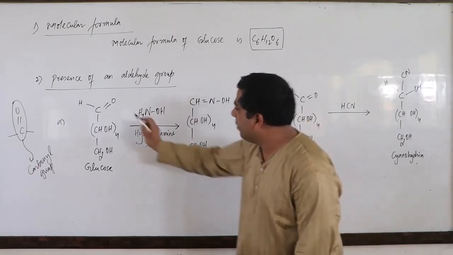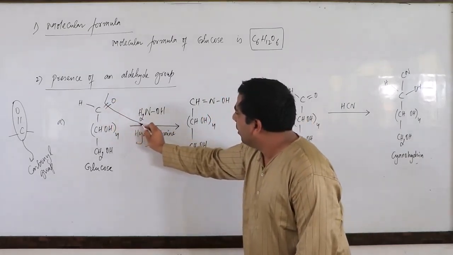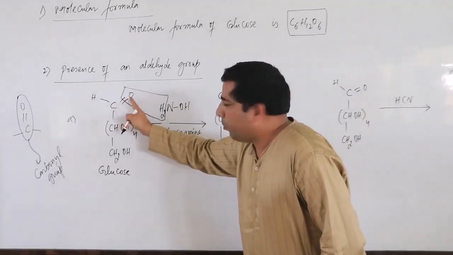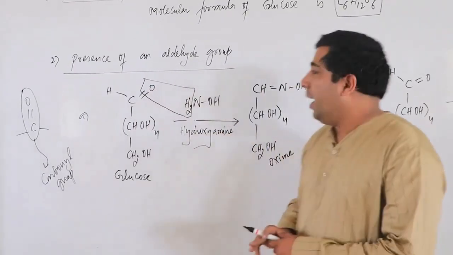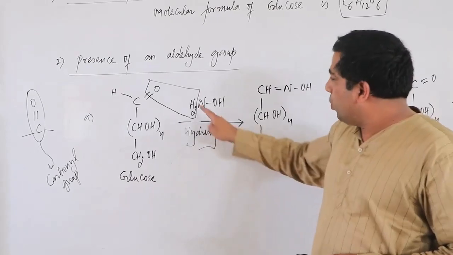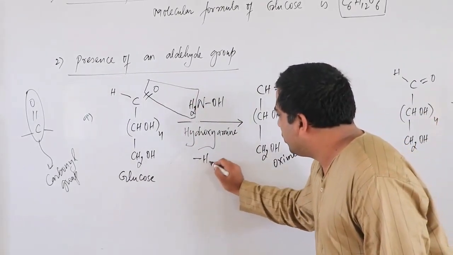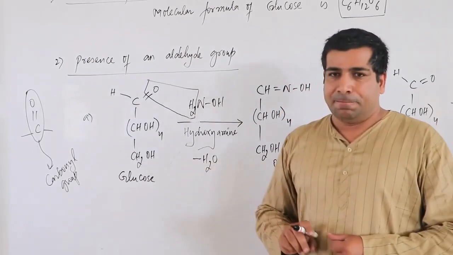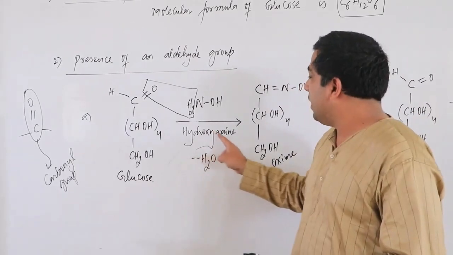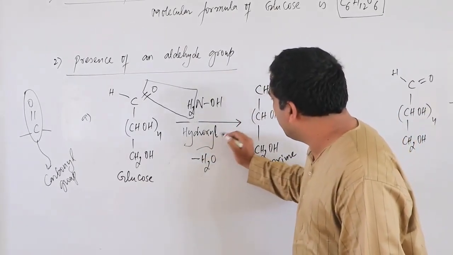How does it interact? Have a look. The carbonyl group, the CO group, will give me oxygen and hydroxylamine will give me H2. So H2 and O will become minus H2O.